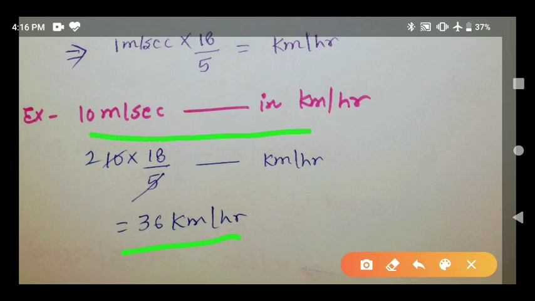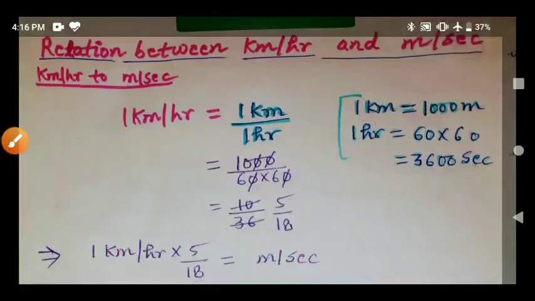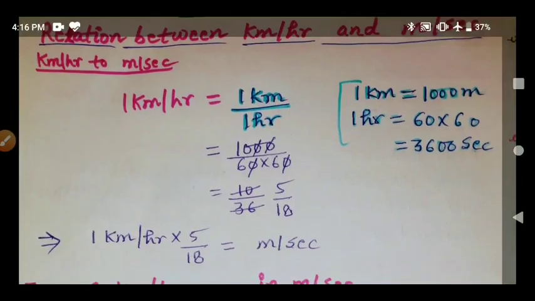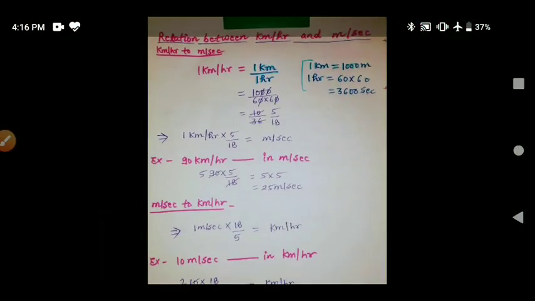So by using this we can convert kilometer per hour in meter per second. So here we can understand the conversion of kilometer per hour to meter per second. Kilometer per hour to meter per second, multiply the value by 5 by 18, and meter per second to kilometer per hour, multiply the value by 18 by 5. Okay, so this is all about the conversion.